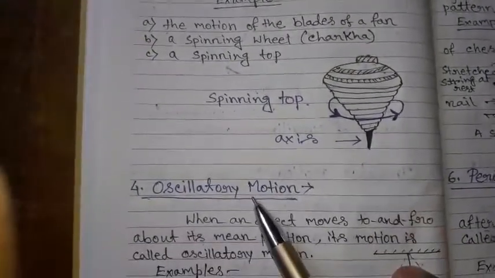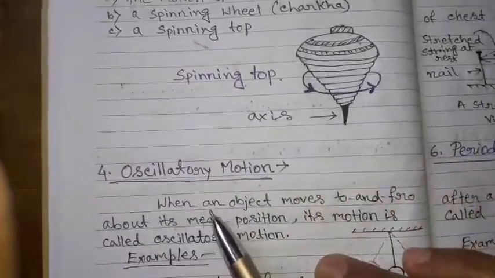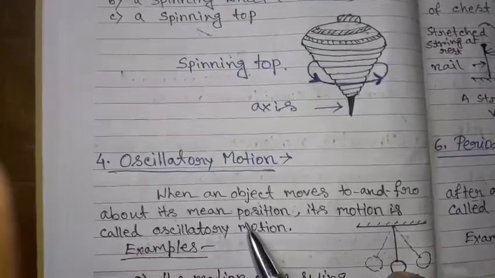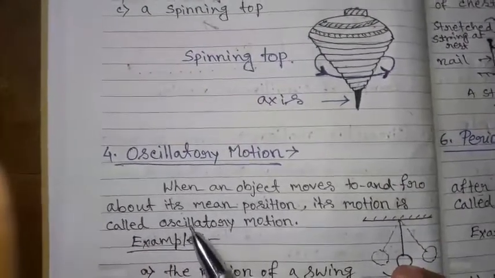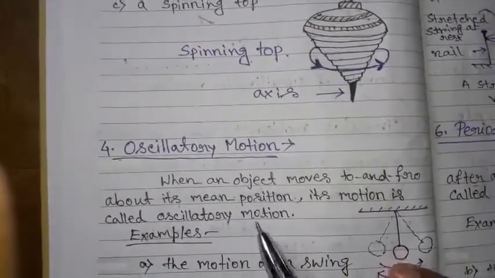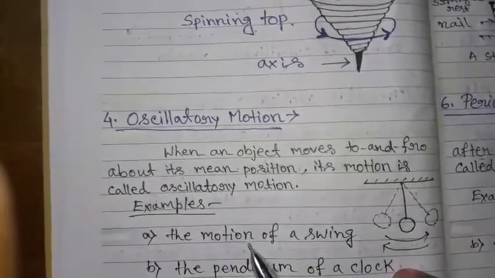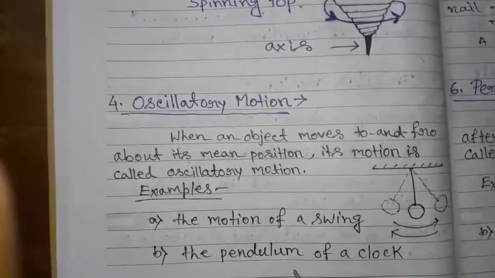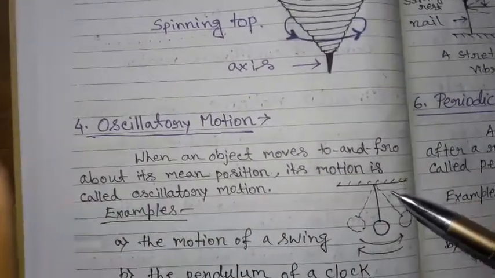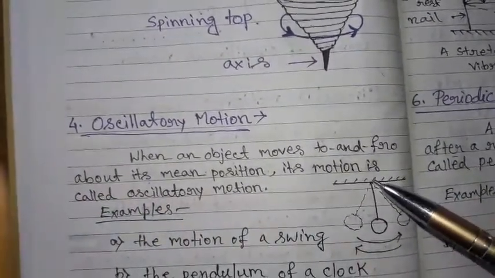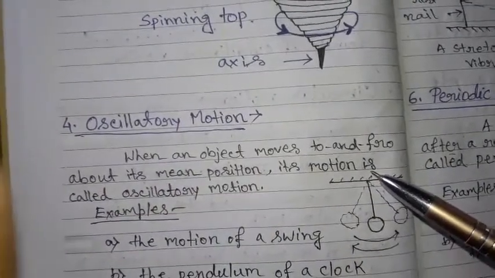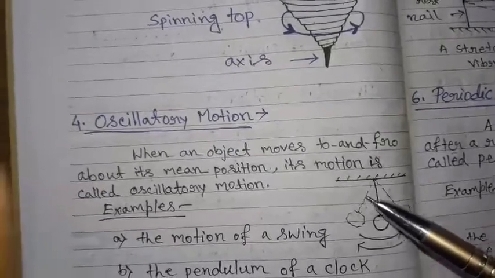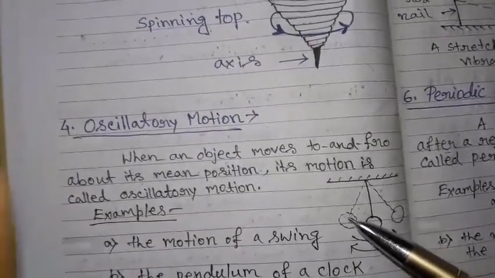Next is oscillatory motion. When an object moves to and fro about its mean position, its motion is called oscillatory motion. Example: the motion of a swing, the pendulum of a clock. Here in the picture we see a pendulum fixed on the roof. Here this is the stationary position, or the mean position, and it oscillates about this mean position.